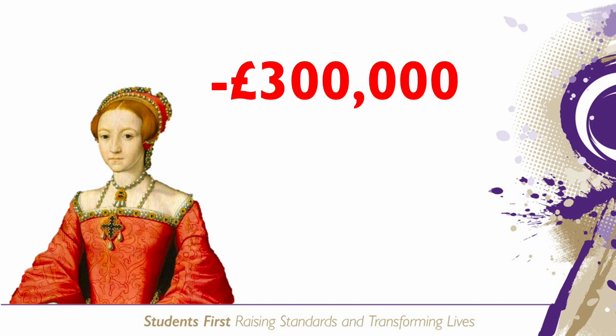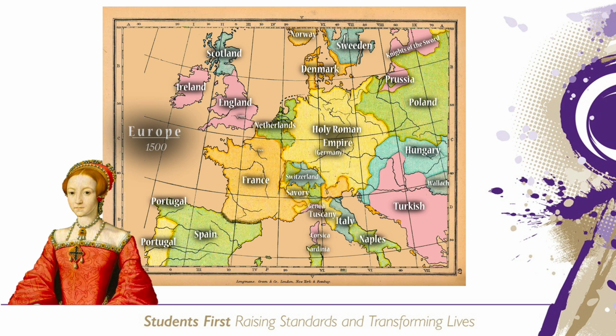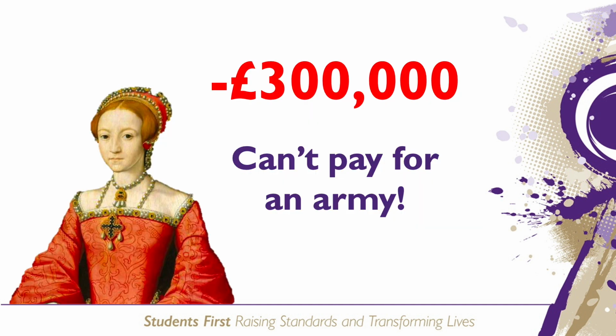Elizabeth inherited a debt of £300,000, a major problem for her given that she was a newly crowned Protestant queen, surrounded by Catholic nations such as Spain and France, who could have launched an attack on England, which Elizabeth would struggle to defend against, as she did not have the funds to raise an army.